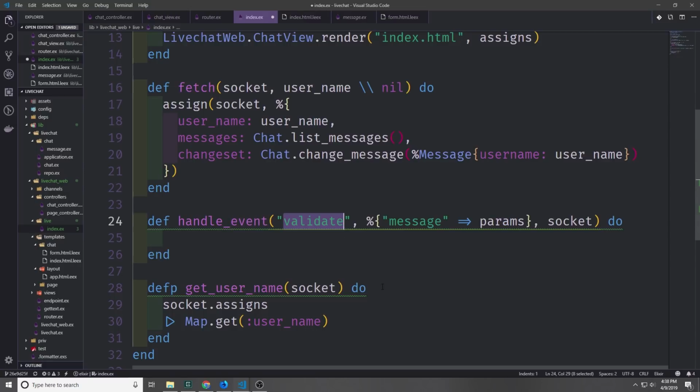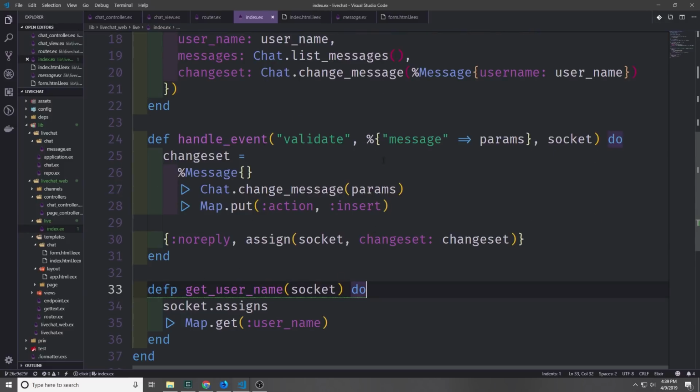The first handle_event function will deal with the validate event. We'll take in a map with the message and we'll destructure it into params so that we can access the stuff inside of it. And then we'll also pass in the socket. And when we're validating our form, all we really want to do is take the real-time input that the user's pushing into the form boxes and pass them through this little pipeline.